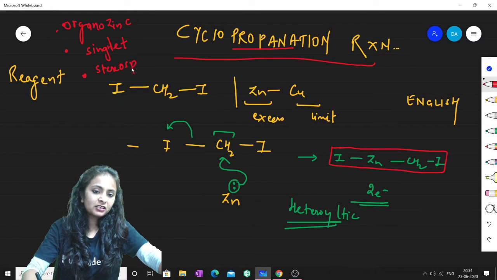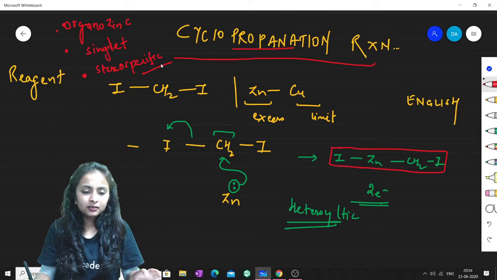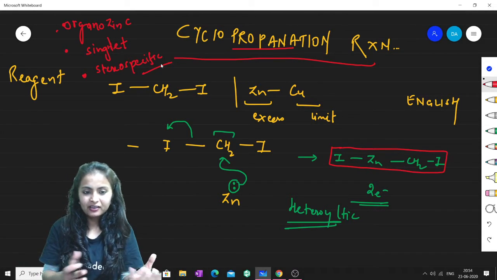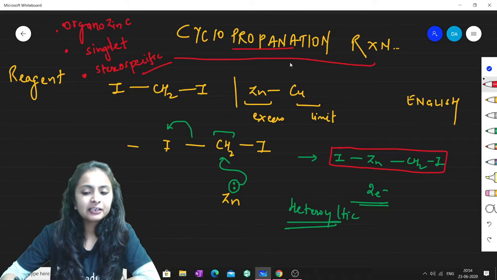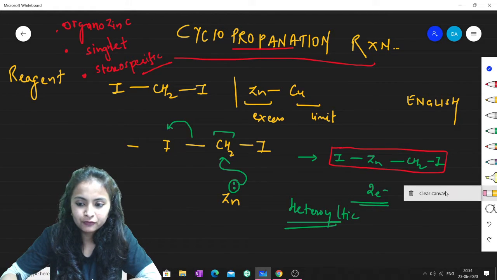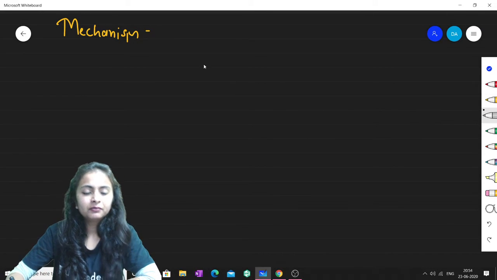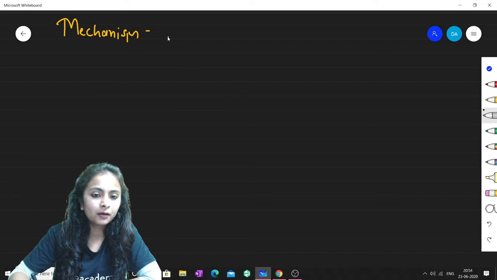Do you know what stereospecific means? Stereospecific means there will be only one product formation. Like if we have reactant cis, then the product will be cis. If we have reactant trans, then the product will be trans. I hope this part is very clear to you all. So let me draw the mechanism for the same. Let us see the mechanism behind this. I request you to make notes, it will help you. Although the video will be there throughout, so you can revisit if you have any confusion, and if you have any doubts you can comment down also.